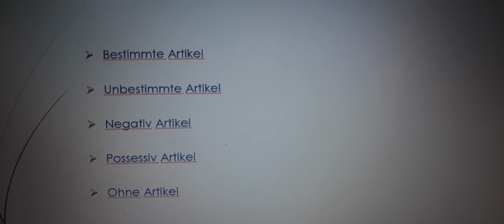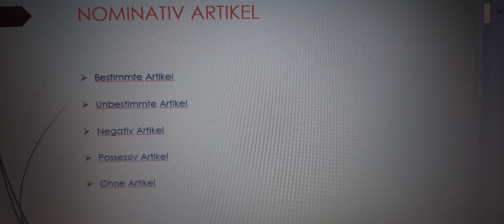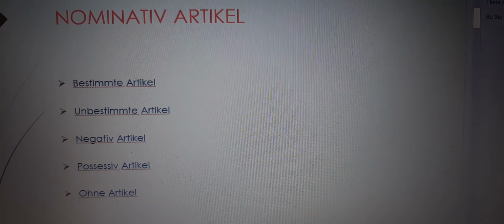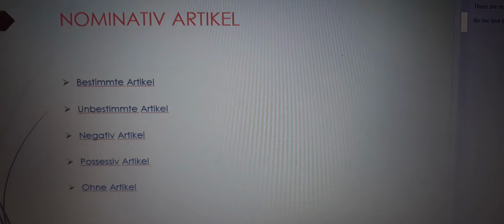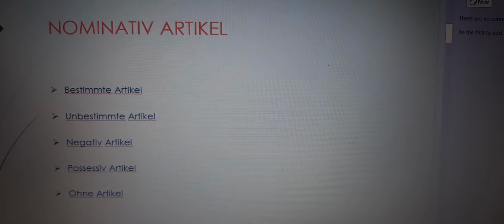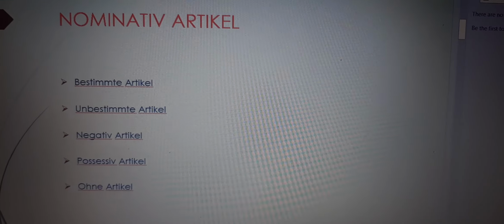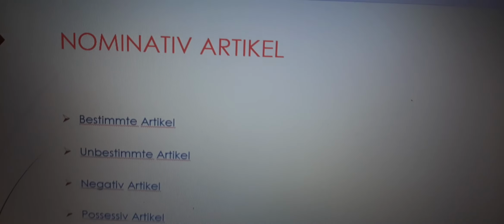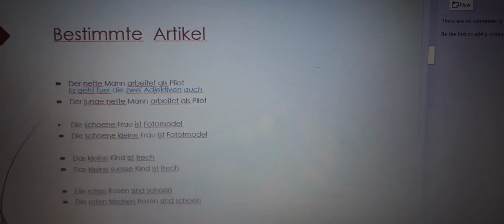Now, we have adjective endings in the nominative case as well as accusative. In this class, we will deal with adjective endings in the nominative case. First of all, we'll see bestimmt article, unbestimmt article, negative article, possessive article and ohne article. We see them gradually one by one.